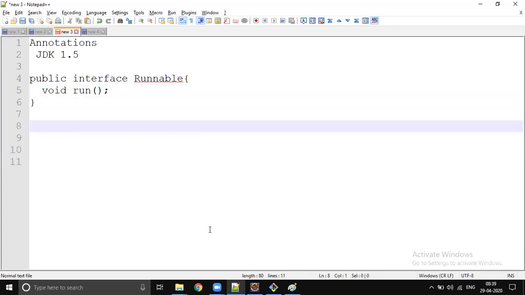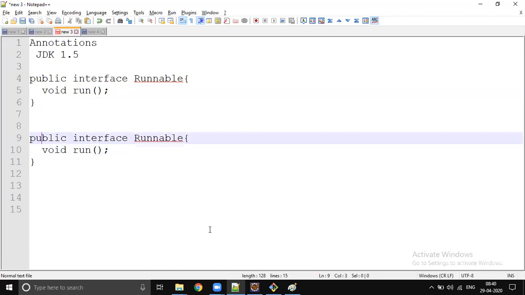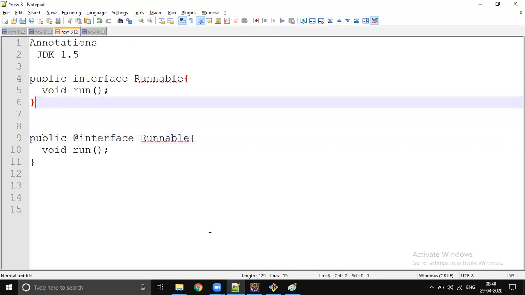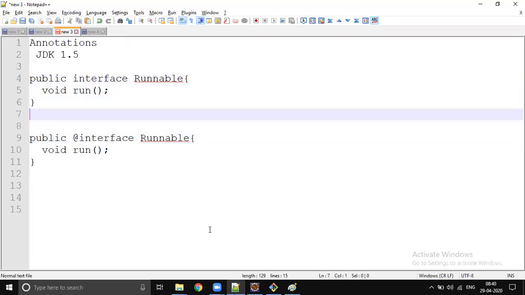To write an annotation, for example, I want to write a Runnable annotation. The only change you notice is that just before interface, you have to add the @ character. Wherever you see @interface, that means it is an annotation. It's a built-in indication in Java. As we are familiar with writing interfaces, we are still familiar with writing annotations.